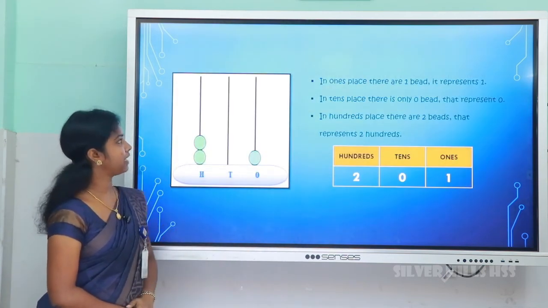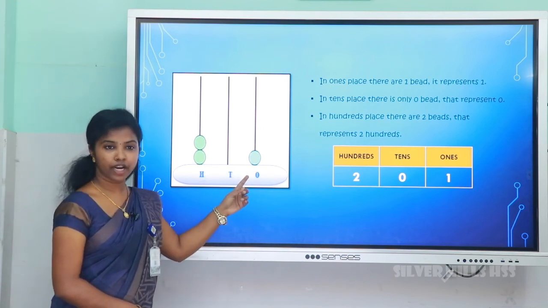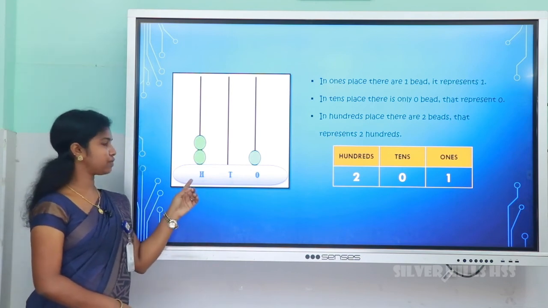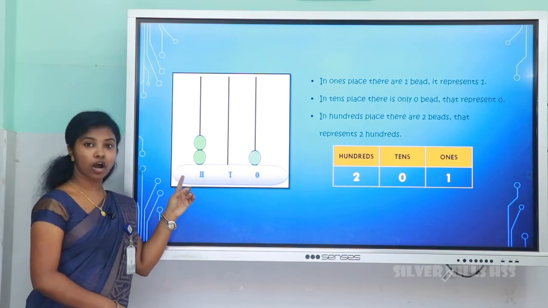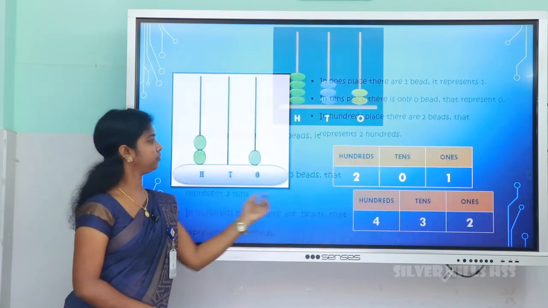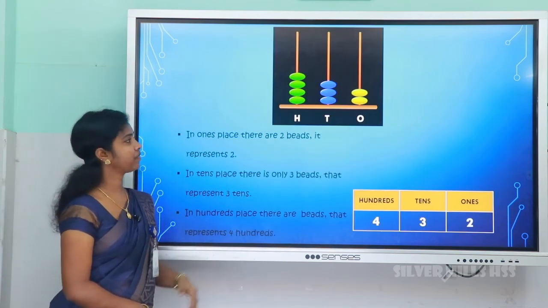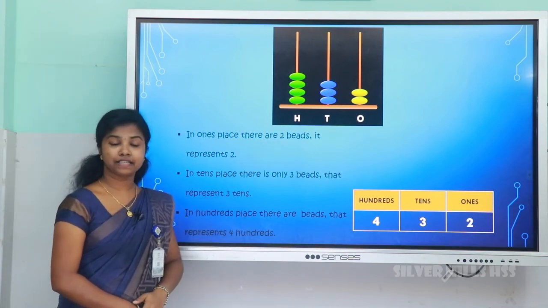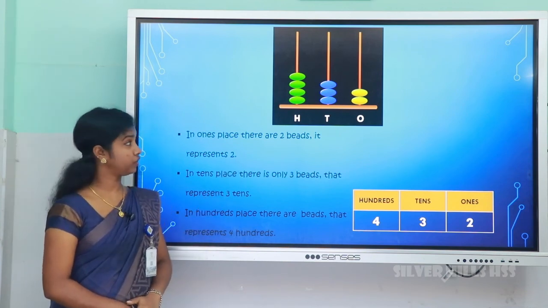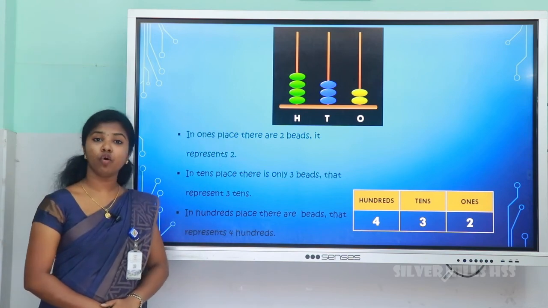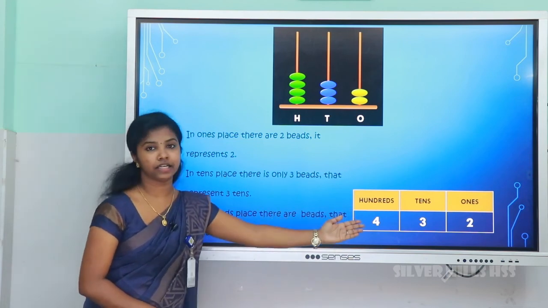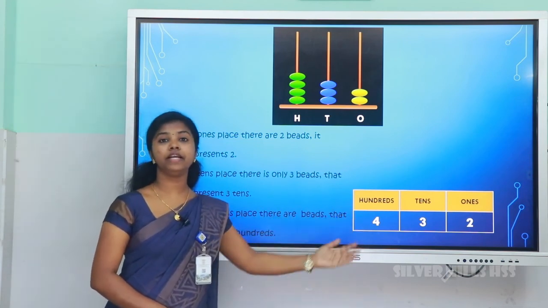And look at this abacus. In the ones place only 1 bead and in the tens place nothing is there. So 0. And the hundreds place 2 beads. So here 2 hundreds are there. And here we got the number 201. Next abacus. In the ones place 2 beads. It represents 2. And the tens place 3 beads are there. So 3 tens and the hundreds place 4 beads are there. 4 hundreds. So we got 432. Number 432.